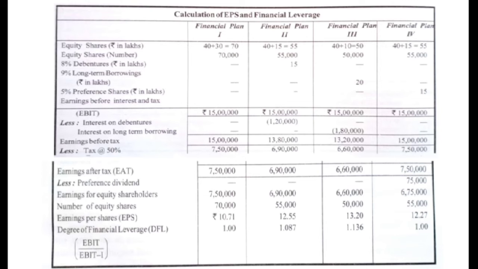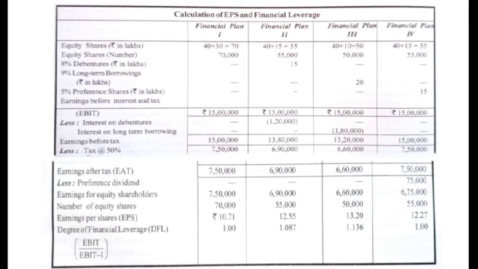So there will be a dash. You put a dash over there. There will be no amounts there. And then after deducting the interest, whatever amount is left will be called earnings before tax. So under the first plan, earnings before tax will be 15 lakhs because there was no interest.